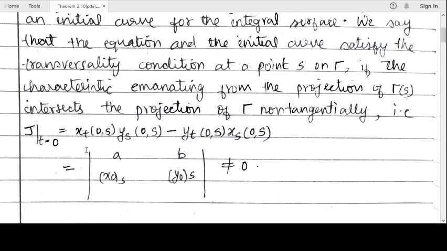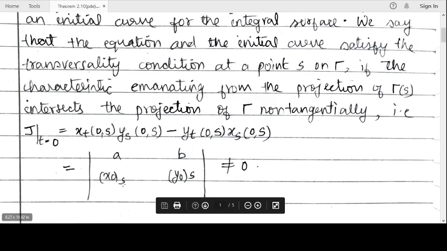So if the Jacobian is non-zero, then we say that it satisfies the transversality condition, which corresponds to a unique solution in the neighborhood of the initial curve. Here A is nothing but x_t at (0,s), B is y_t at (0,s), this is x_s at (0,s), and this is y_s at (0,s).